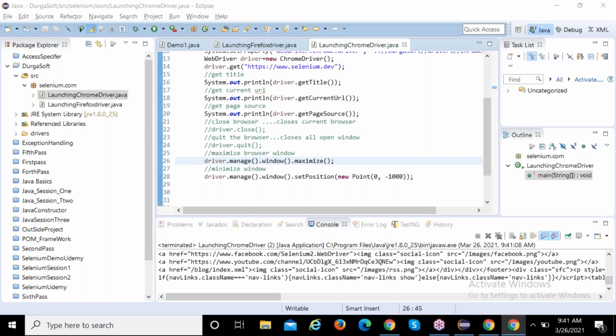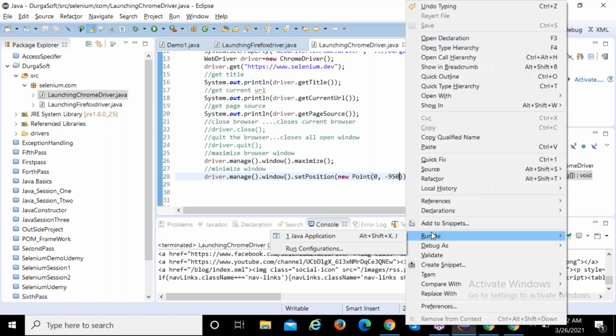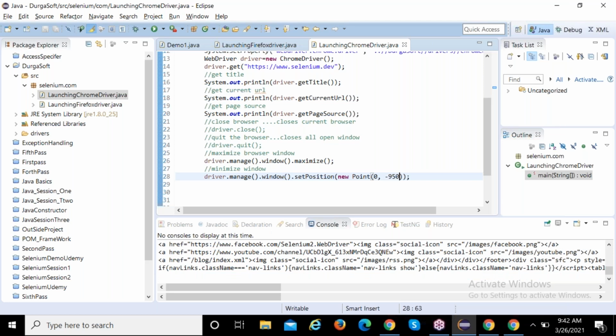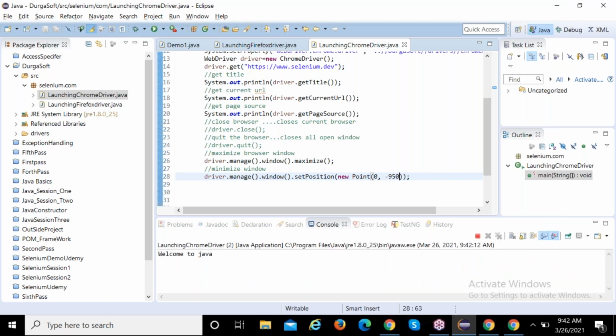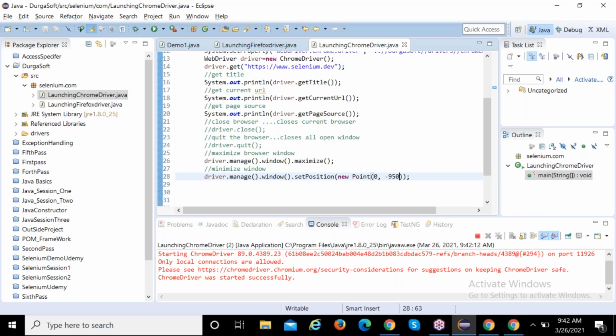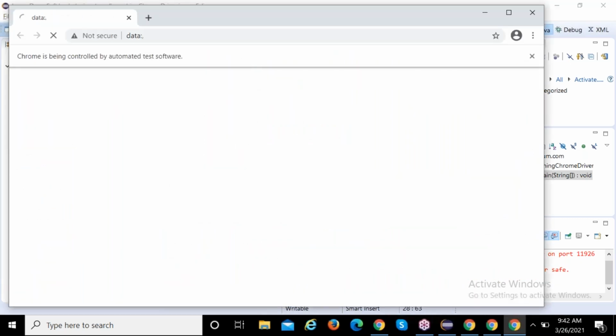It was maximized, now it is minimizing. Too much it is minimizing. Can you change it to 700, 750? Do like 750 or 950, 970, any value. Okay, let's try this one. In real time they will tell you what the set position is, and you need to check whether it is set exactly or not.